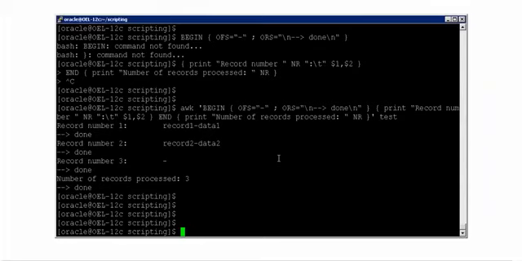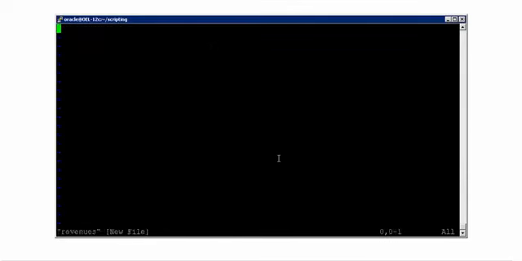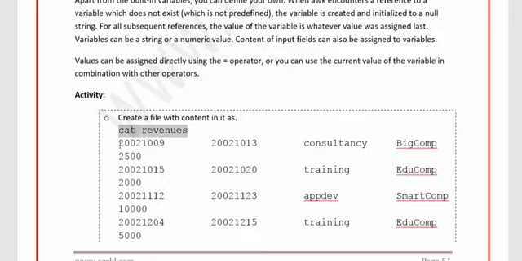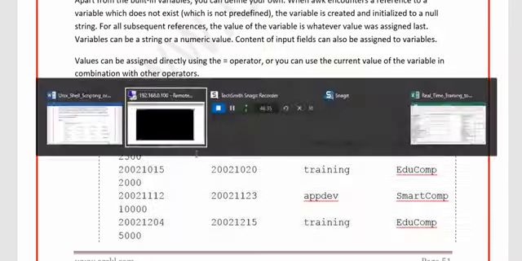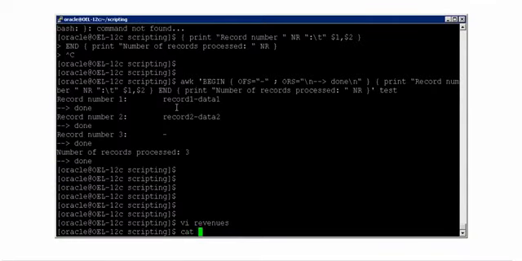So to show you that, I am going to create a new file called revenues. And in this, I want to include all this data. Let me print this and then let me show you on the screen. So cat revenues.